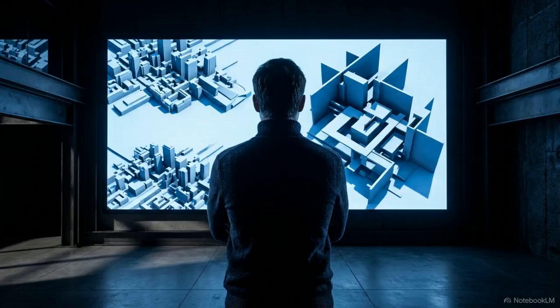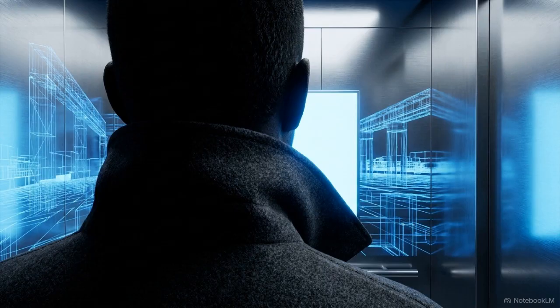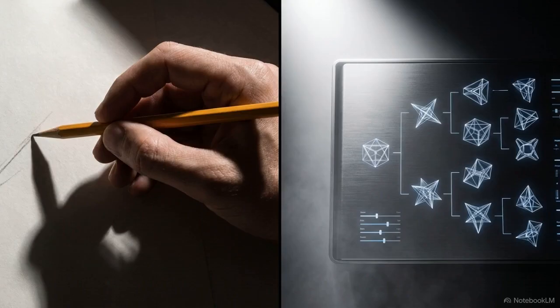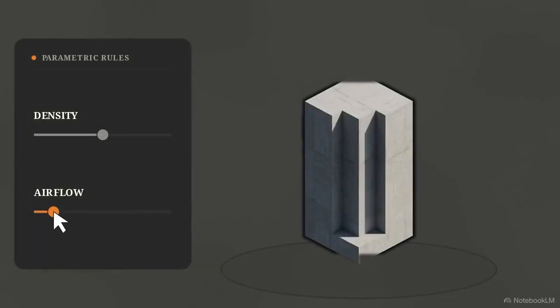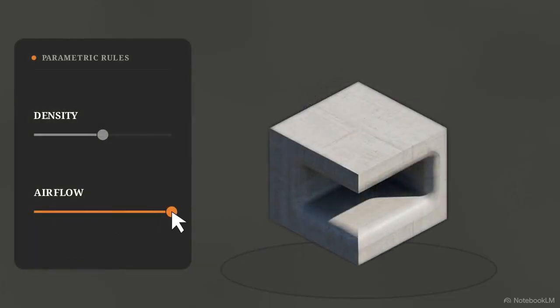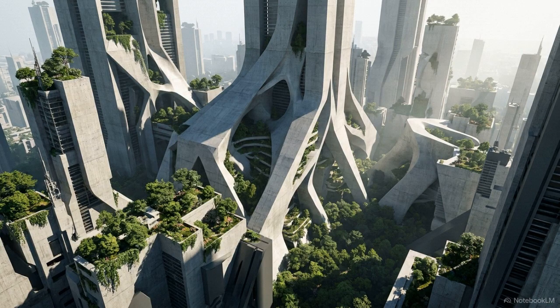This shift changes the very purpose of the human architect. If the machine handles the iterations and the physics, what is left for the designer? The architect has become a curator. The focus has moved from drawing specific shapes to managing the rules and parameters that generate them. Human intent now exists at a higher level.